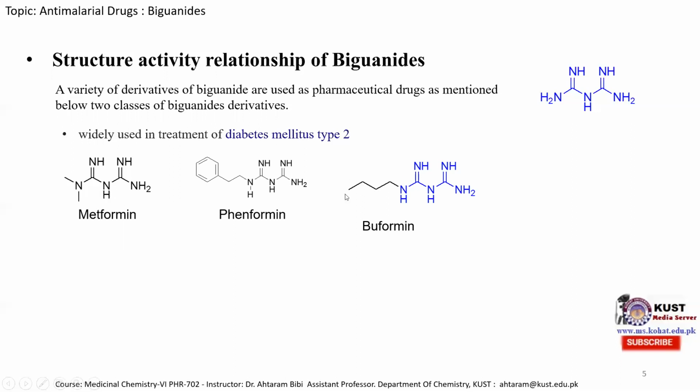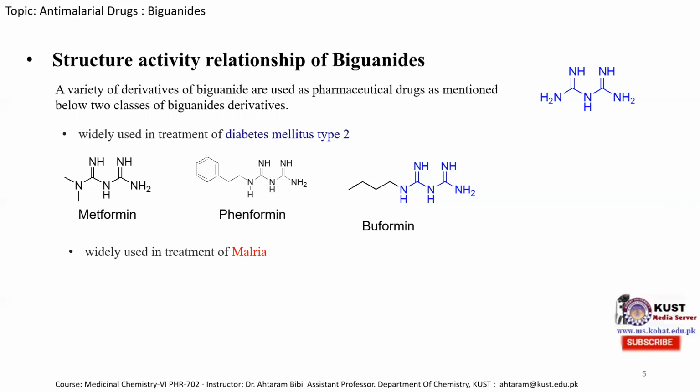So in the structure-activity relationship, if we substitute this terminal nitrogen hydrogen with N-butyl or ethyl benzene, or if both hydrogens are replaced with methyl, we do not obtain an anti-malarial drug but an anti-diabetic drug. But if we substitute with other substituents, then we obtain anti-malarial derivatives.